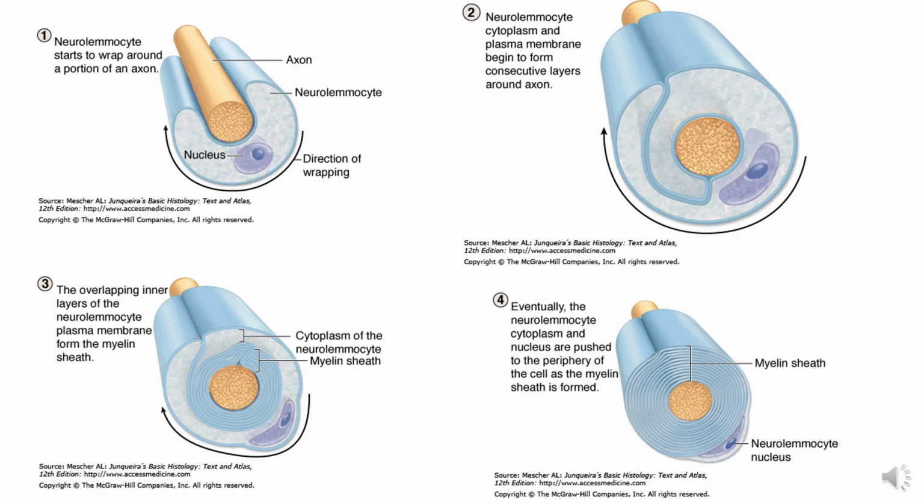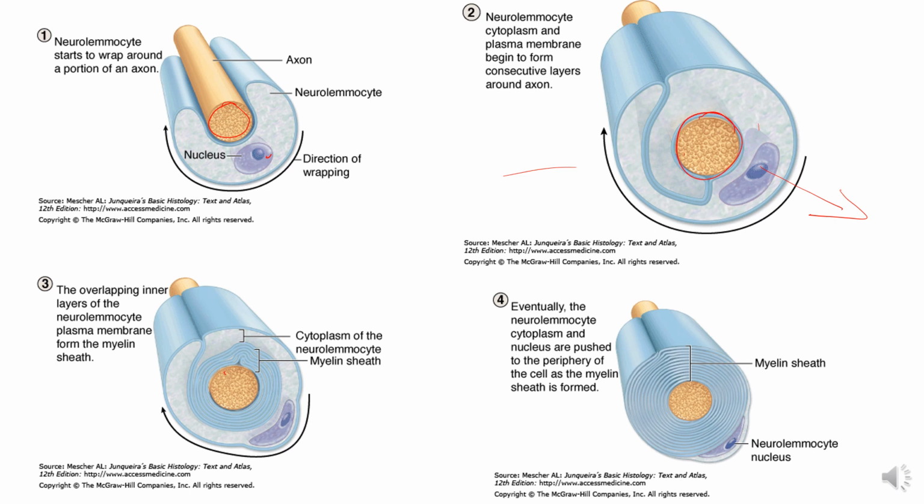Now, here you can see that this is the Schwann cell or the oligodendrocyte which is present in relation to an axon, and it starts wrapping its plasma lemma around the nerve fiber.